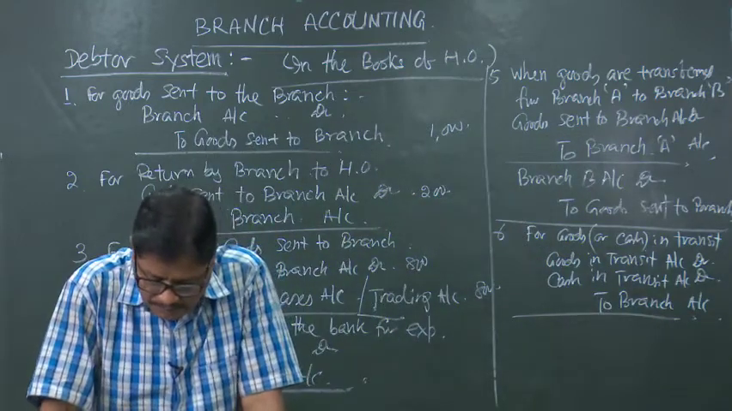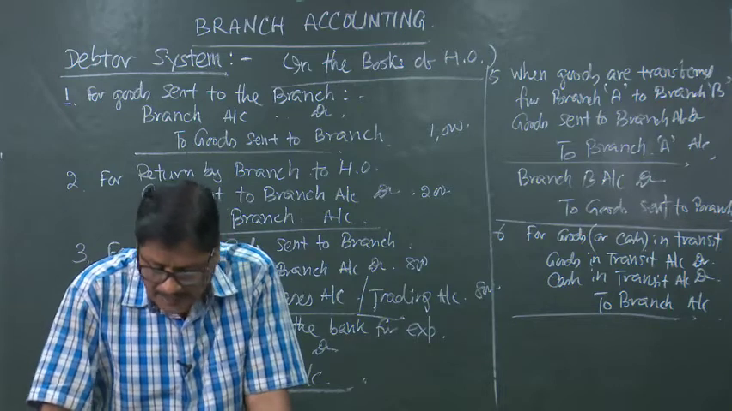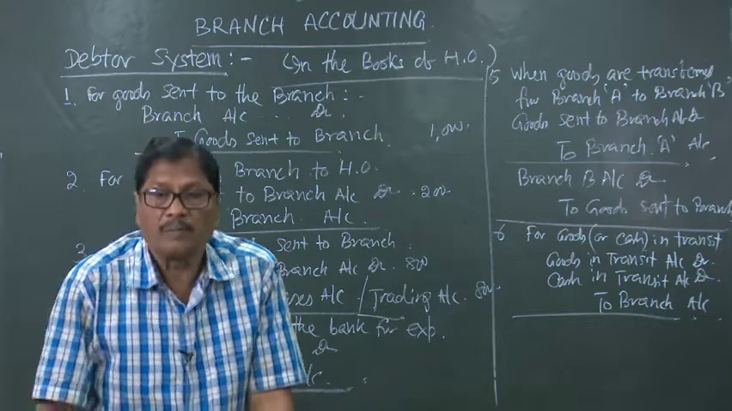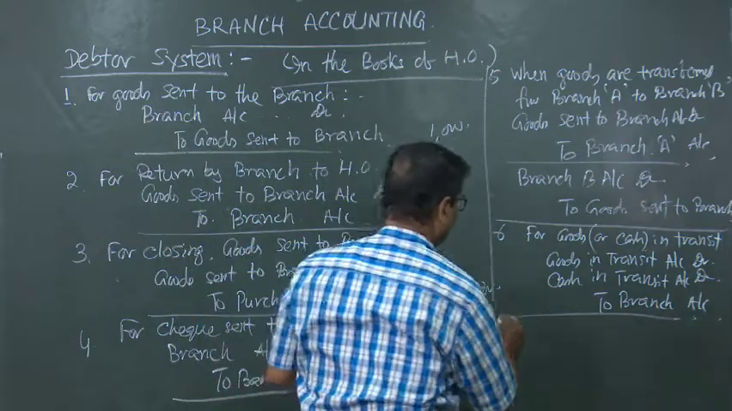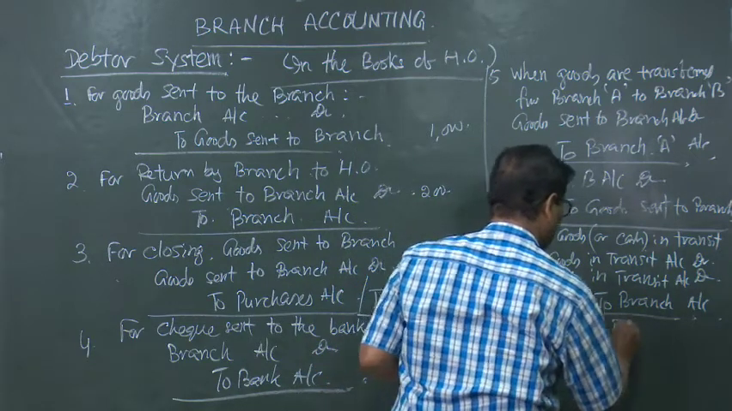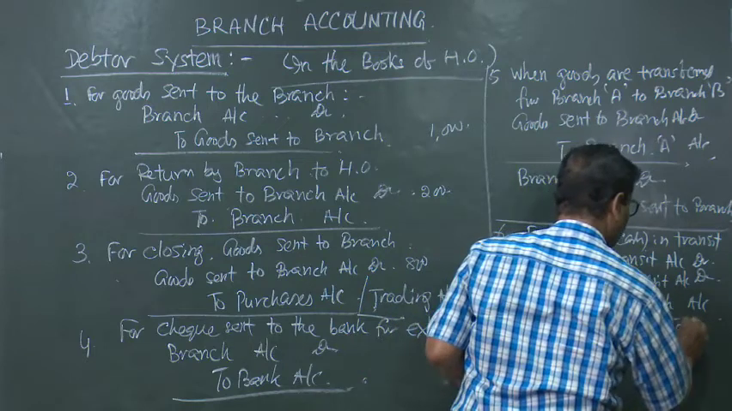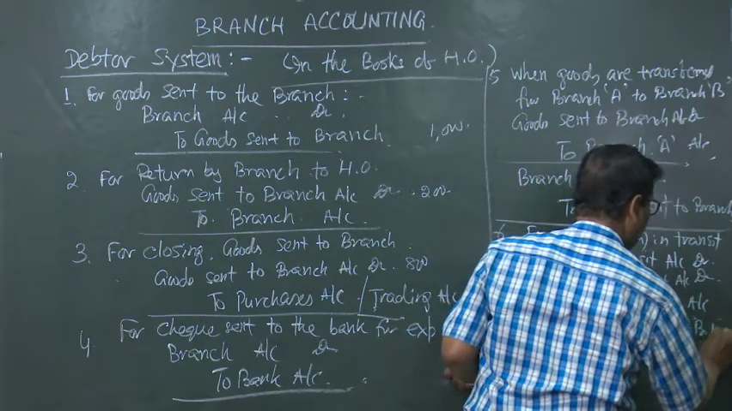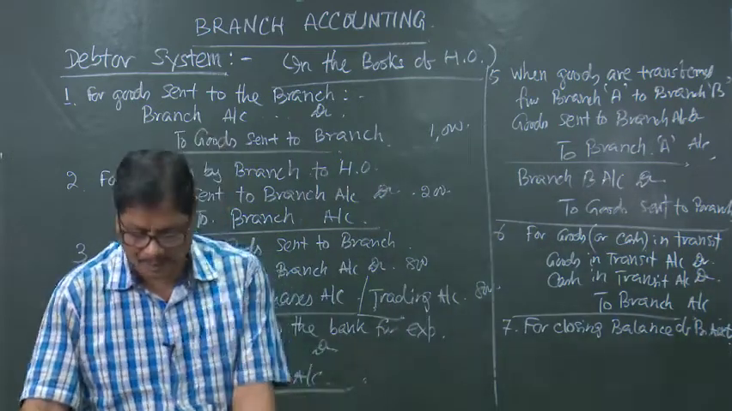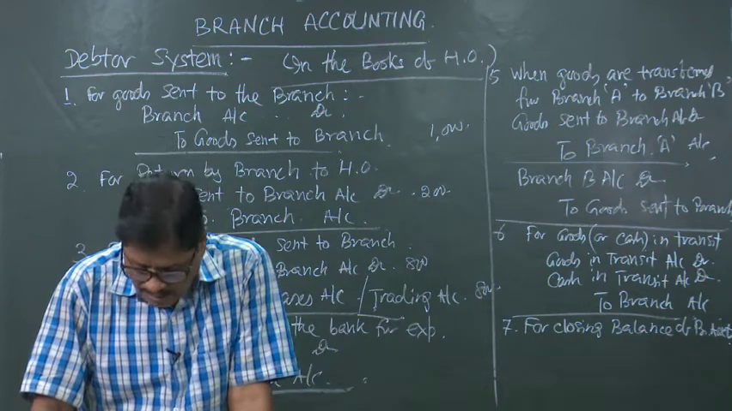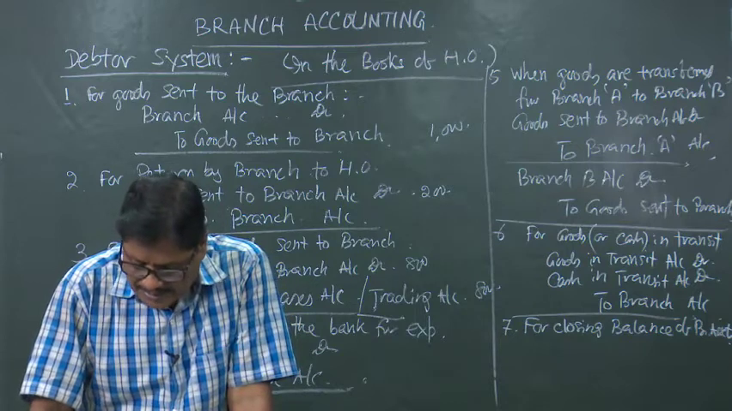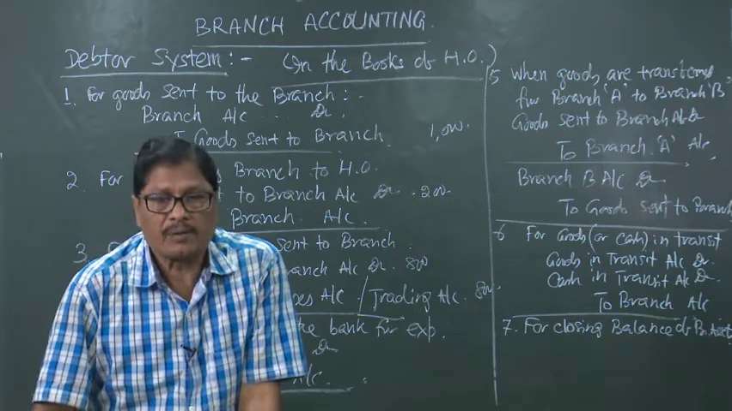Then for closing balances of assets, branch assets account debited to branch account. For closing balance of branch assets. So, closing balance will always be for closing balances of assets, branch account will be credited and branch assets account will be debited.